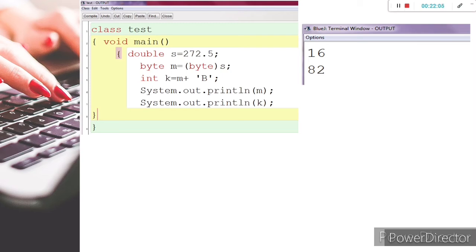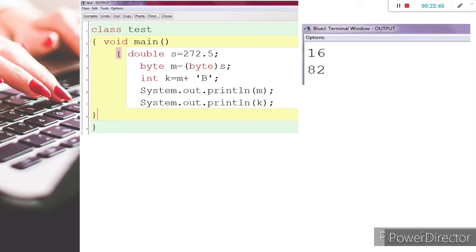So if the double holds more than 256, then typecasting occurs twice here. That means 272.5, which is a double, is converted to the whole number 272, but byte cannot hold this 272 because the range of byte is only 256.